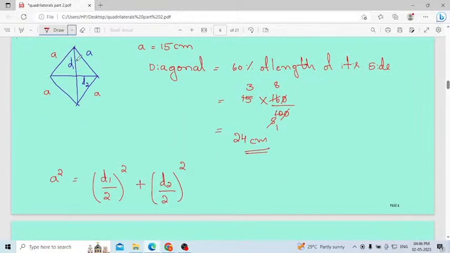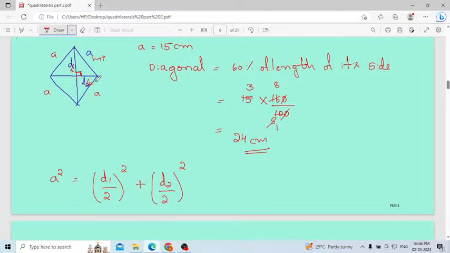Consider this side as the Pythagoras theorem, because this angle is 90 degree. Then this one is the hypotenuse, this one is the adjacent, this one is the opposite. Then hypotenuse square, a square, will be equal to this length. This is the whole length of the diagonal d1, then this length is d1 by 2. Then this is the whole length d2, then from here to here this length is d2 by 2.